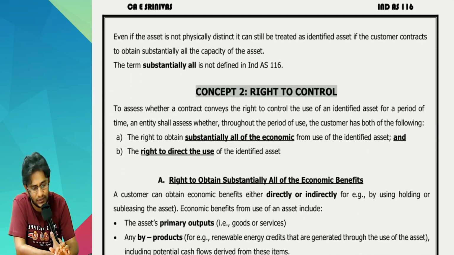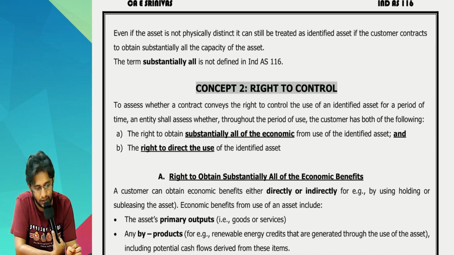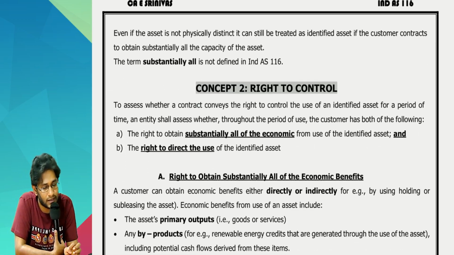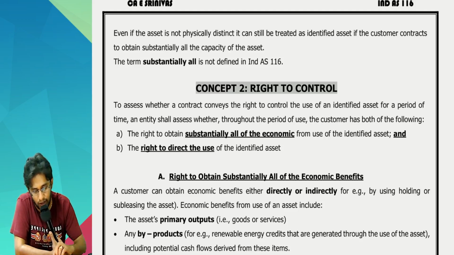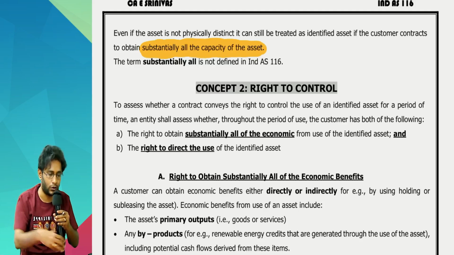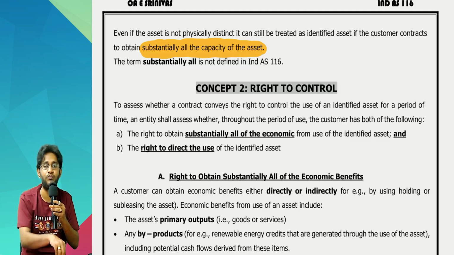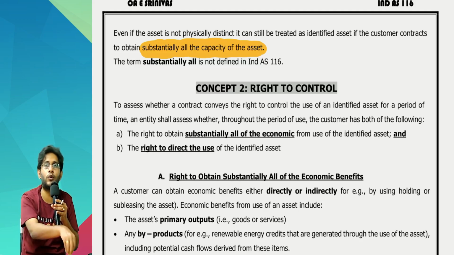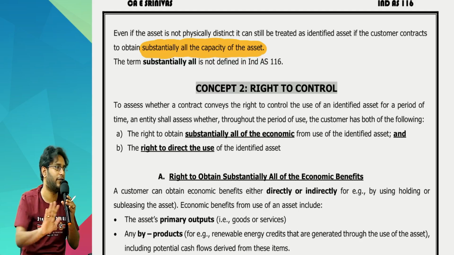Even if the asset is not physically distinct, it can still be treated as an identified asset if the customer contracts to obtain substantially all of the capacity of the asset. So this is one case where your physically distinct point need not be identified. Out of that 1 lakh capacity, which 97,000 you store your goods in, you did not identify, does not matter.